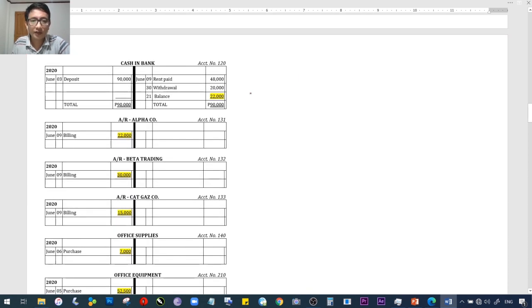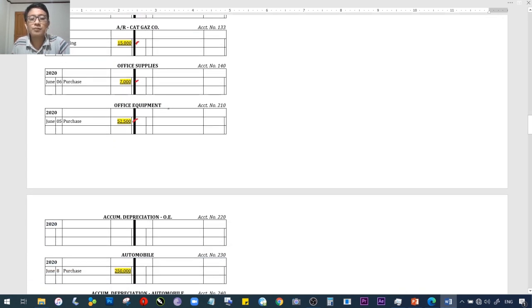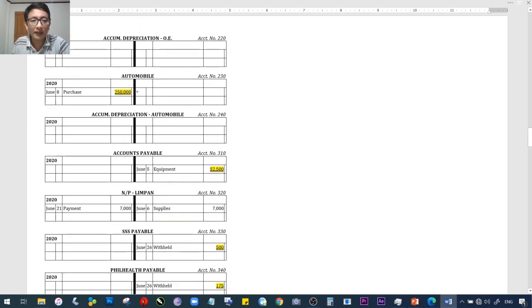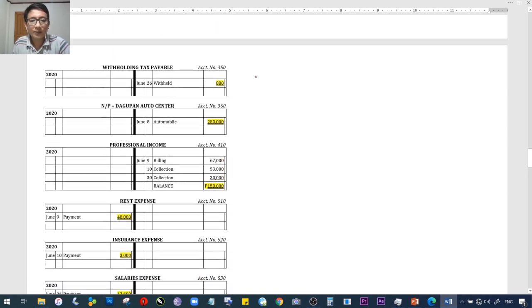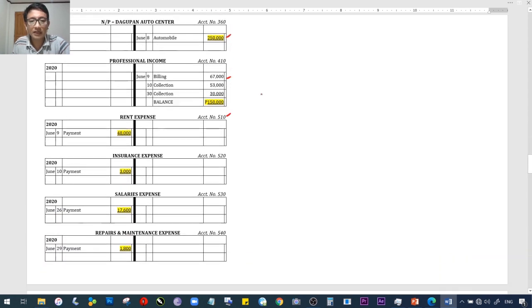Alright? You have your cash in bank, okay? Accounts receivable, Alpha Company, accounts receivable, Beta Trading, AR Cat Gas, 15,000, office supplies, equipment, all of these balances. You can check your notes again. Parehas na parehas dun sa chapter 5. It is one and the same. Automobile, 250,000. Accounts payable, 52,500. Notes payable, okay, closed account siya, 7,000 debit, 7,000 also credit, to close account. SSS payable, PhilHealth payable, withholding tax payable, notes payable, Dagupan Auto Center with the following balances.